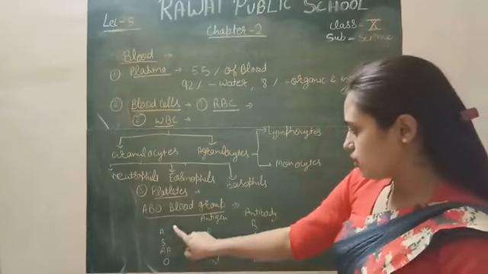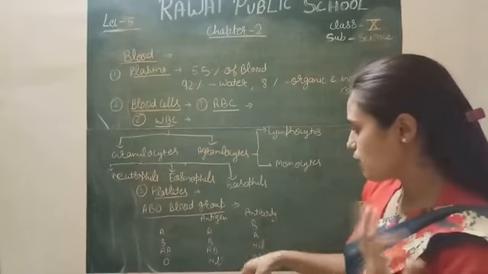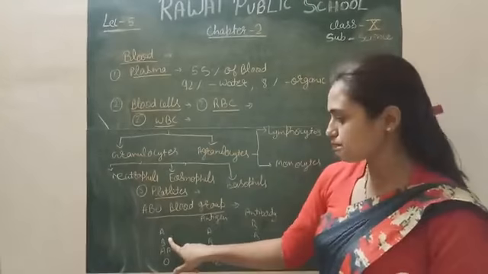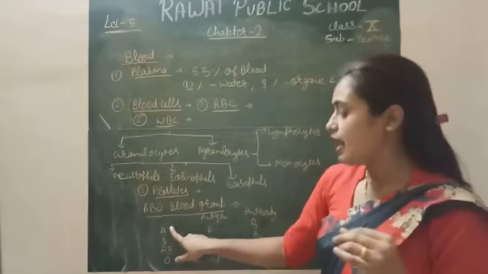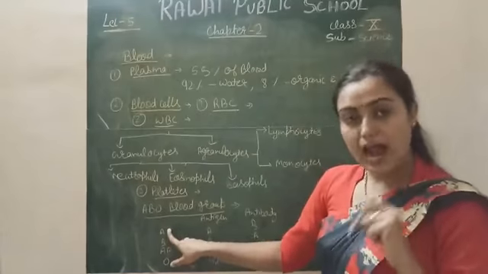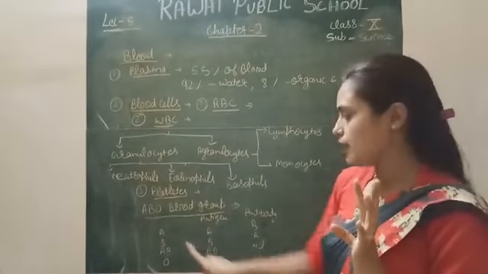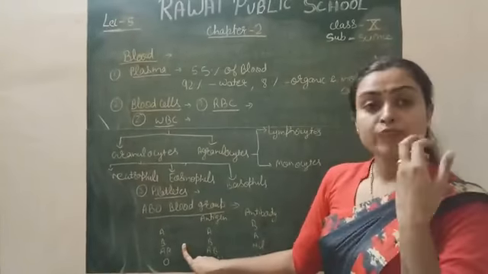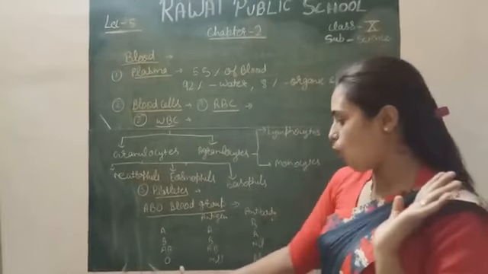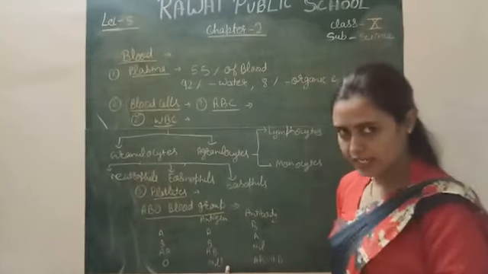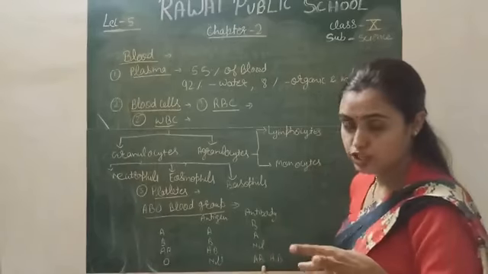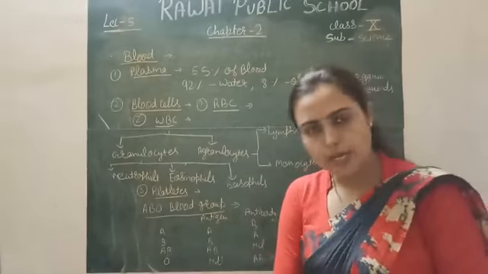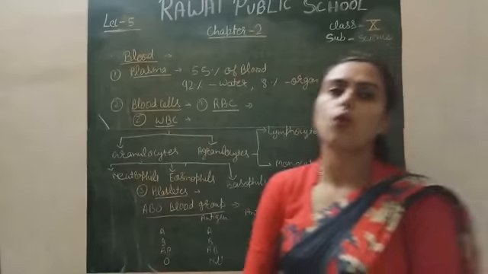If we talk about A type and B type blood group, to whom can they give blood? A blood group gives their blood to A type only, and B can give to B type only. A receives blood from A and O, because O can give to anybody, and B can receive from B and O type. AB can receive from A, B or O. O does not have any antigen, but has antibodies of both types, so it can receive blood from O type only. O type blood group can give blood to the O blood group.